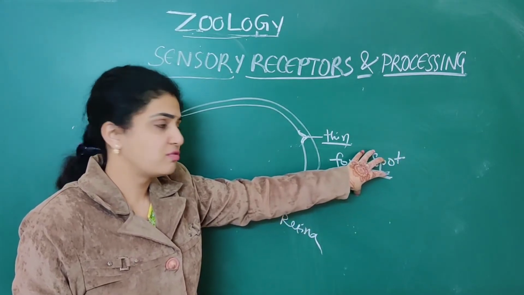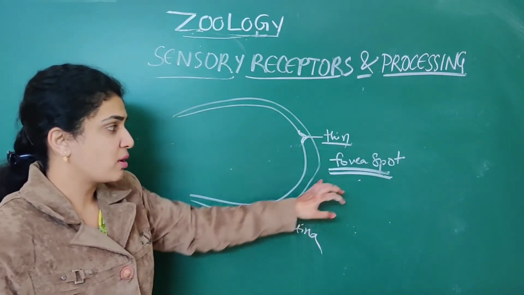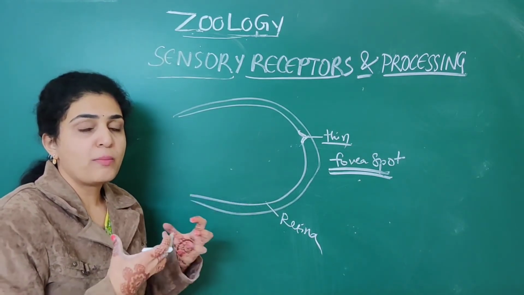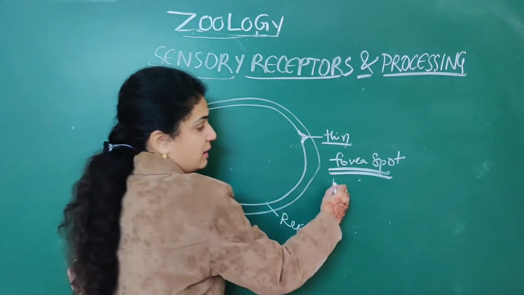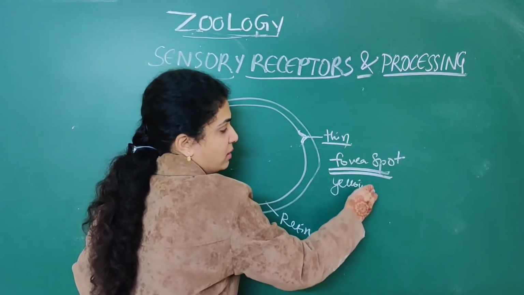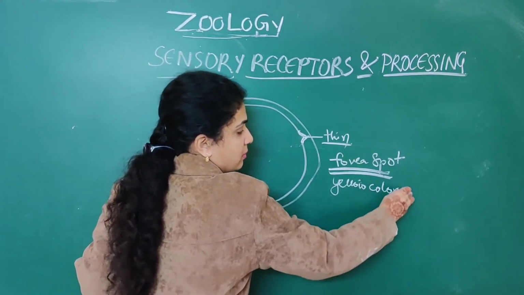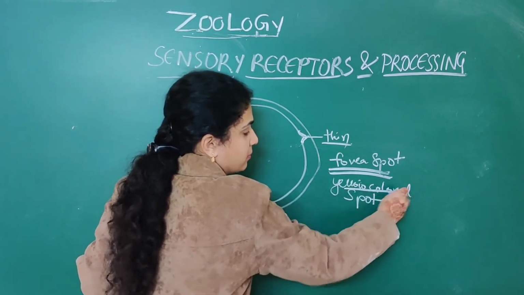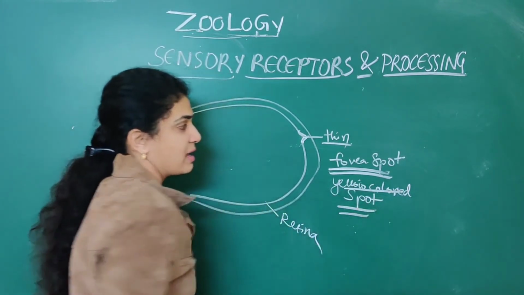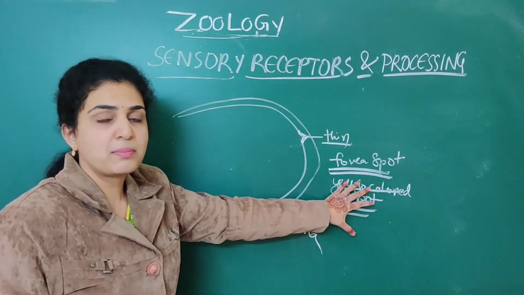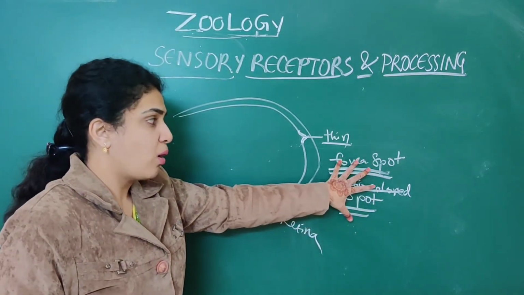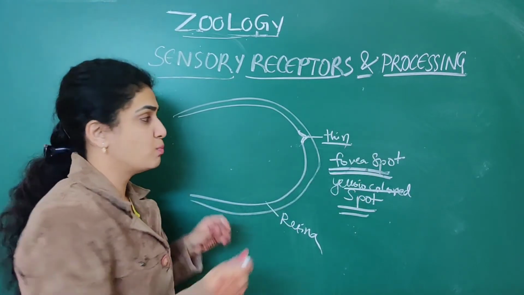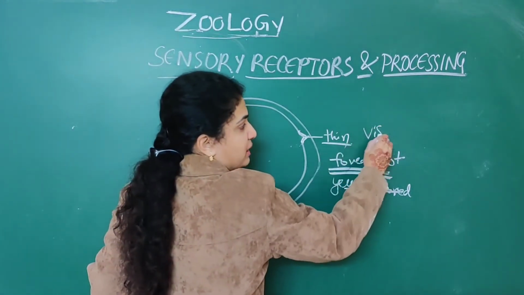What is the use of this fovea spot? Here mostly so many cones are present. It is a yellow colored spot. Here photoreceptor cells are all present, but here visual activity is more.